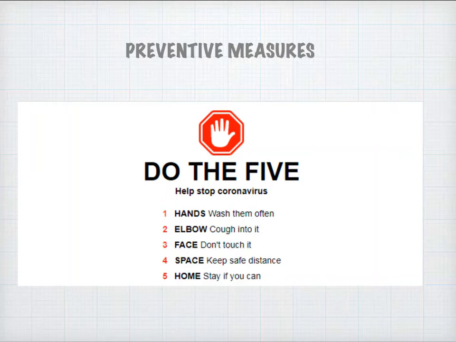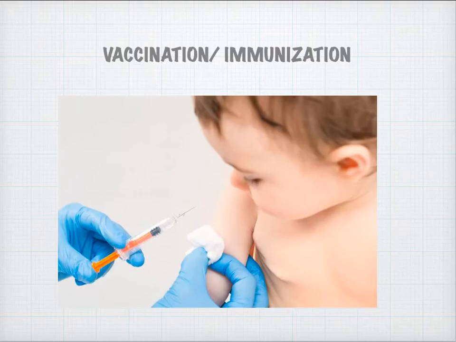First of all, the first thing that we do in disease control is adopt preventive measures. We talked about the coronavirus, so there are certain preventive measures which we are told about in advertisements and by public health representatives. They are saying: please wash your hands often. When you are coughing, cough into your elbow. Do not touch your face, and keep your distance. Stay home if you can. Don't go out.